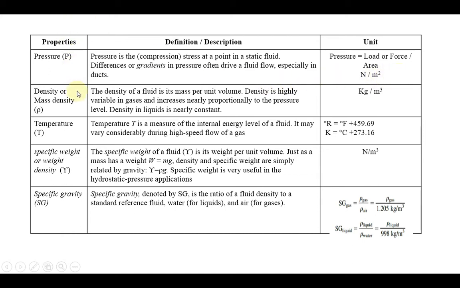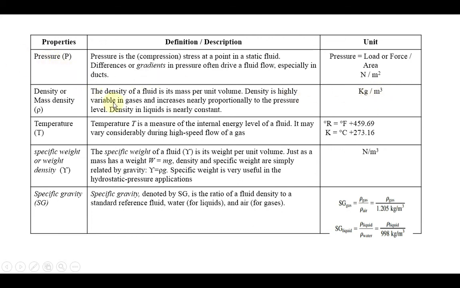Now the second property, density or mass density. The density of a fluid is its mass per unit volume. Density is highly variable in gases and increases nearly proportionally to the pressure level. Density in liquids is nearly constant. The main idea is that density is defined by the ratio of mass per unit volume, with mass in kg and volume in meter cubed.